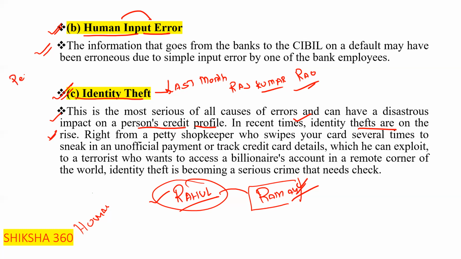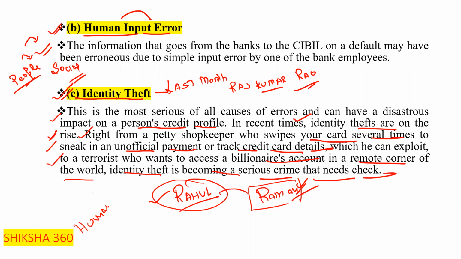Because people share this type of personal information with other people or on social websites, right from a petty shopkeeper who swipes your card several times to sneak in an unofficial payment or track credit card details which he can exploit, to a terrorist who wants to access a billionaire's account in a remote corner of the world. So identity theft is becoming a serious crime that needs a check. You have to take care regarding all these things.